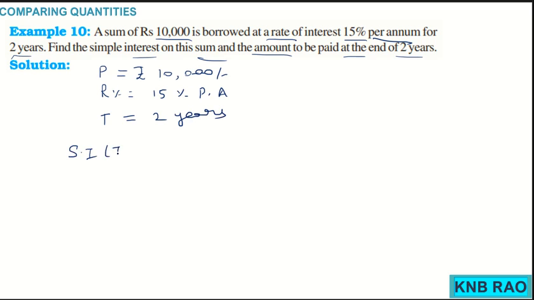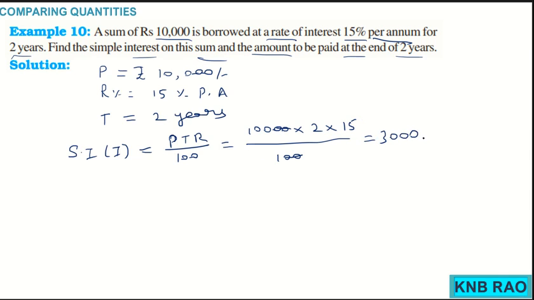Then you are asked to find the simple interest. You know simple interest formula is PTR by 100, which is nothing but 10,000 multiplied by 2 years into 15% upon 100. It gives 15 2s are 30, 30 hundreds are 3,000. This is the interest which he has to pay extra. Therefore, amount is principal plus interest, which means 10,000 plus 3,000, which gives 13,000.